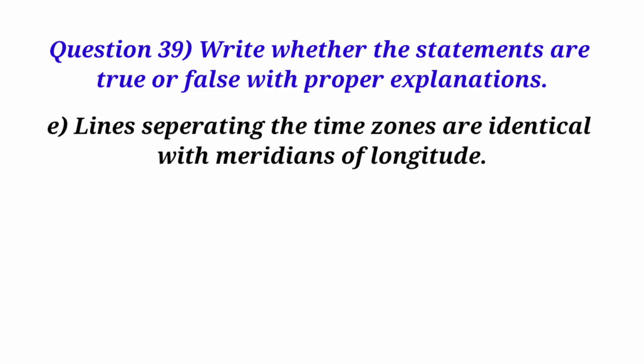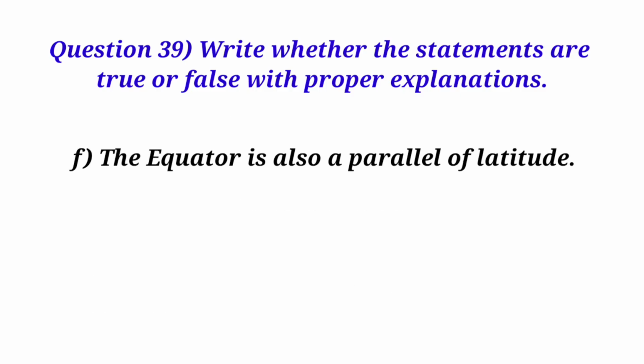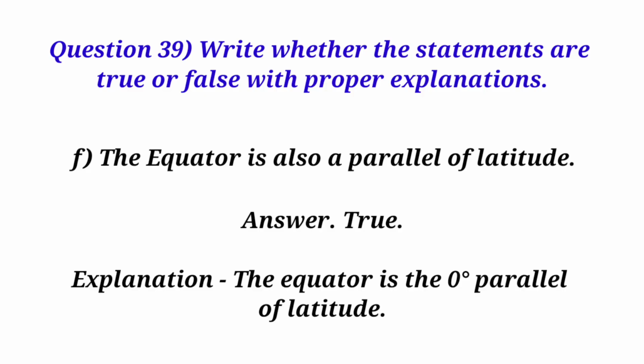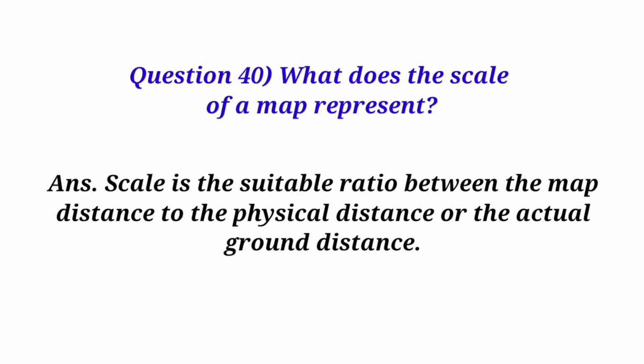E. Lines separating the time zones are identical with meridians of longitude. Answer. False. Explanation. Time zone lines often deviate from meridians to follow political and administrative boundaries. F. The equator is also a parallel of latitude. Answer. True. Explanation. The equator is the 0 degrees parallel of latitude. Question 40. What does the scale of a map represent? Answer. Scale is the suitable ratio between the map distance to the physical distance or the actual ground distance.